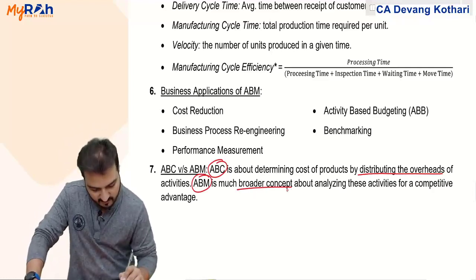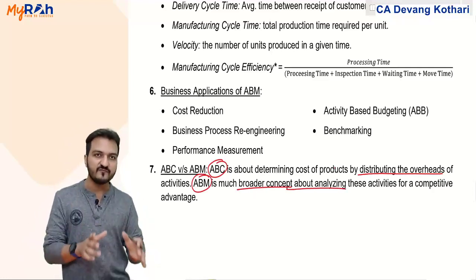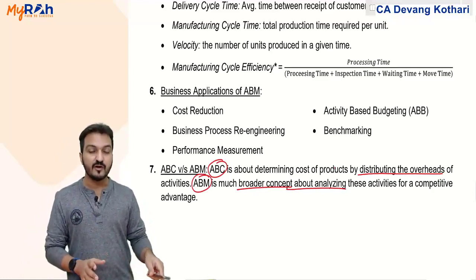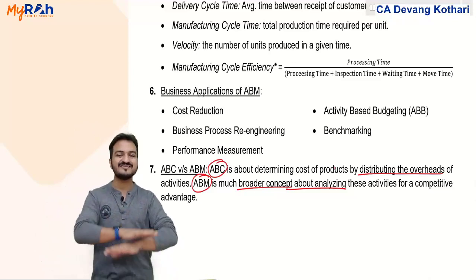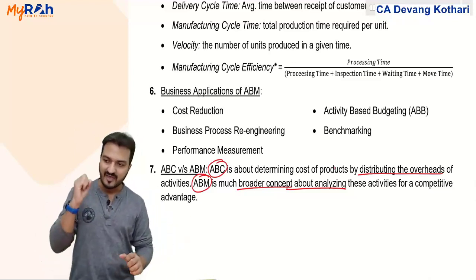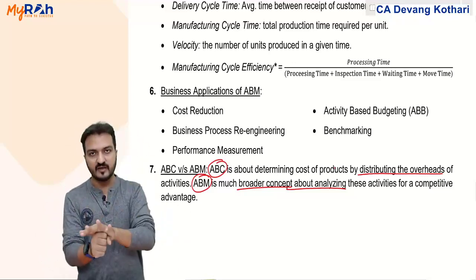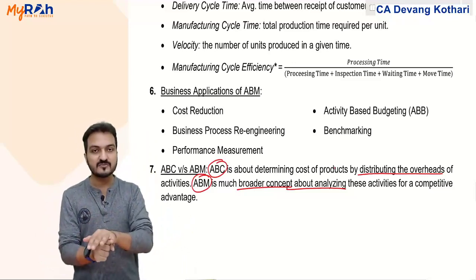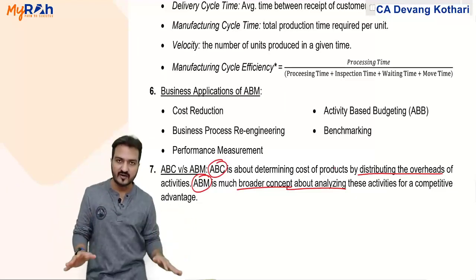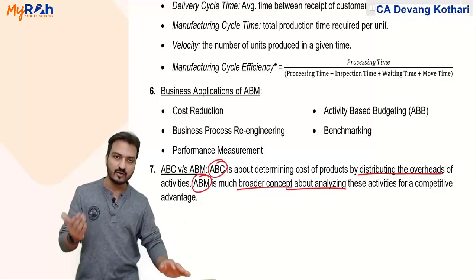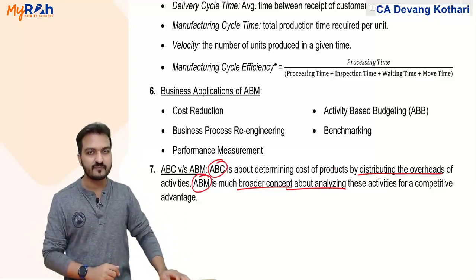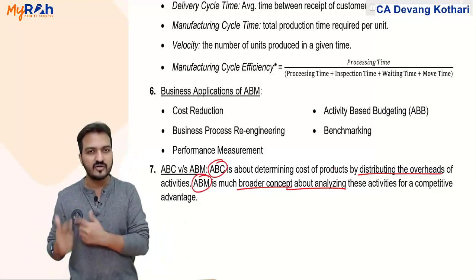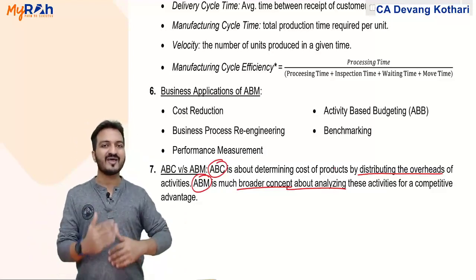It is a concept about analyzing the activities. ABC is a smaller concept, ABM is a larger concept. I can say that ABC is included within ABM. ABM talks about every analysis pertaining to activity, but that obviously involves calculating activity based costing. So ABC is about calculation, ABM is about analysis.